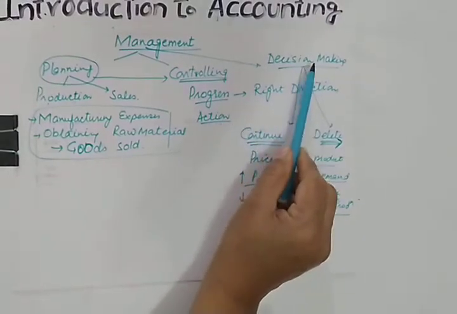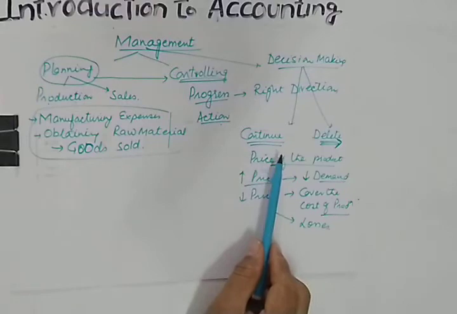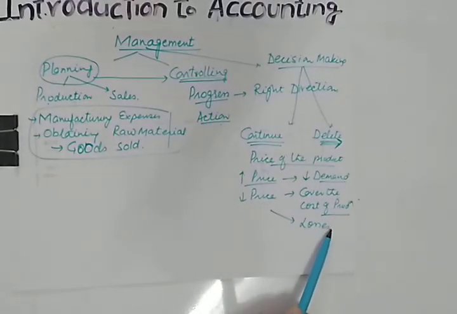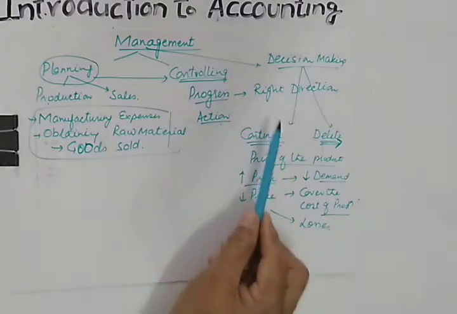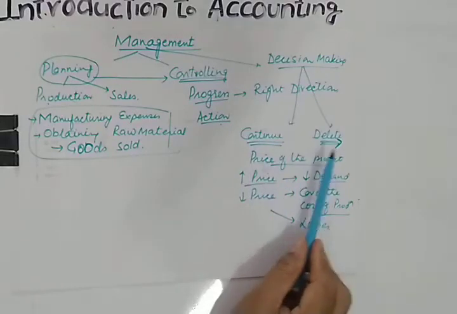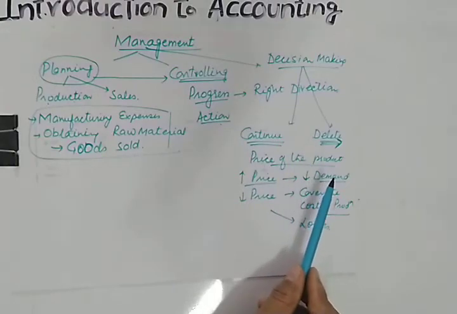And the last is decision making. They make very important decisions also. Suppose they want to remove or they want to appreciate a particular employee, then all those decisions will also be taken by the management along with the product line or along with the major decisions. So let us do the next one.